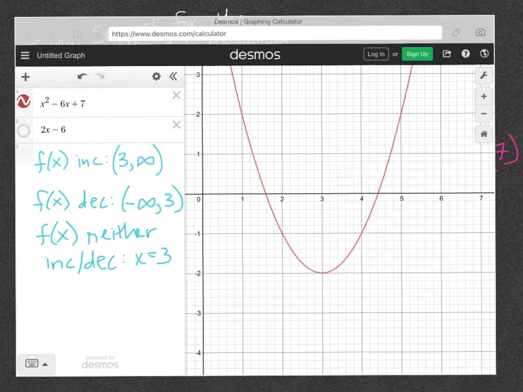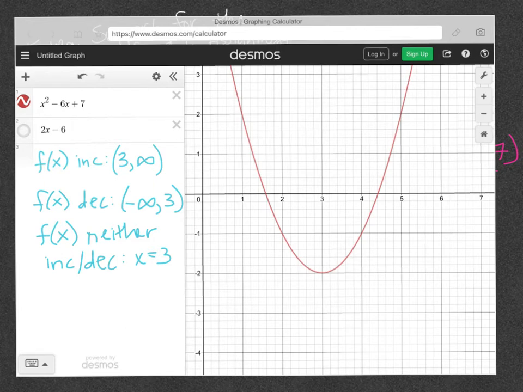Now, we need to talk about its derivative because we expect our derivative to be positive in this interval. It's where our function's increasing. If we were to draw tangent lines here, all their slopes are positive. So our derivative needs to be positive from when x is 3 and beyond, and our derivative should be negative to the left of 3. Our derivative should be 0 when x is 3.